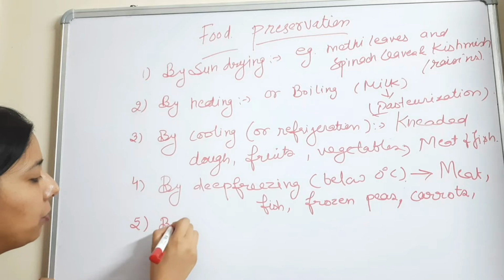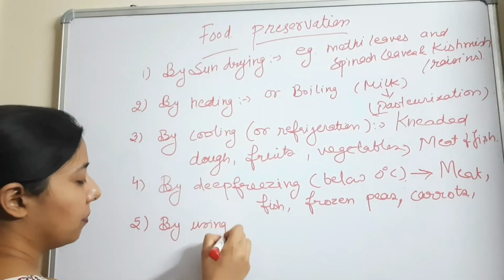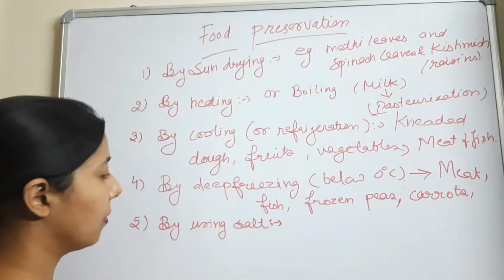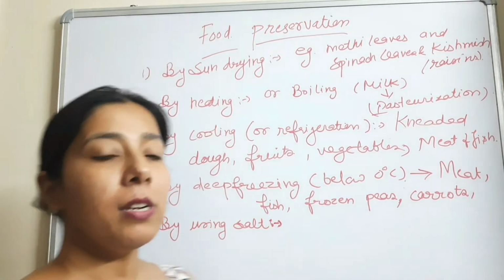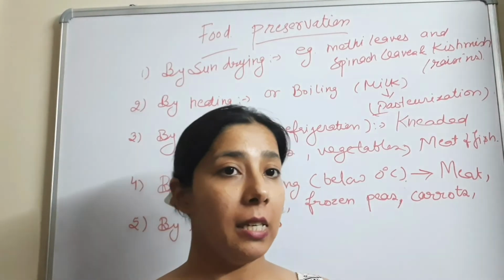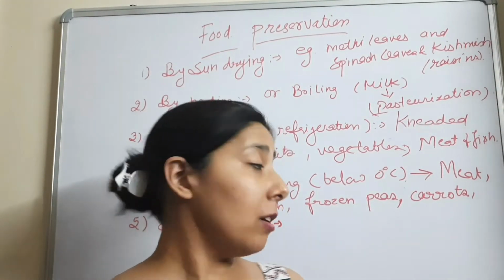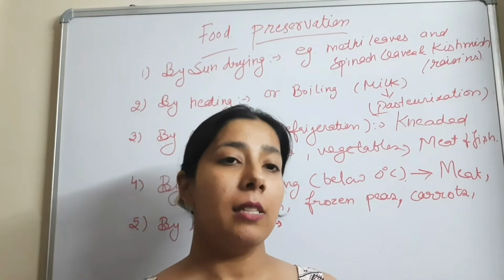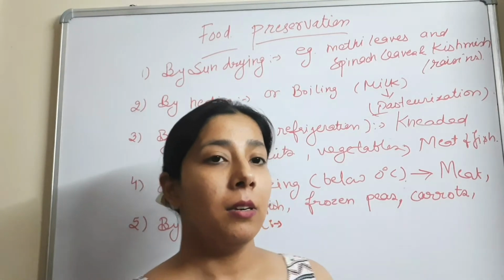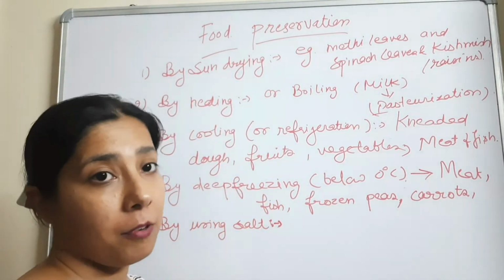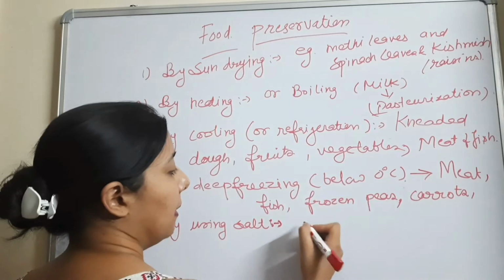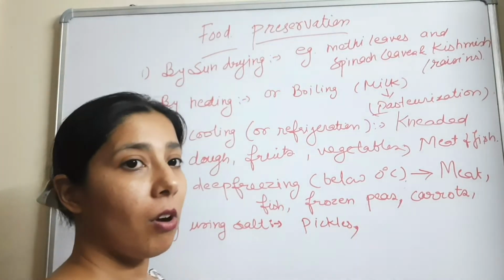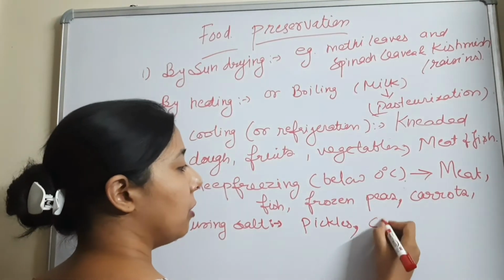Now the fifth is by using common salt. Common salt can be used as a preservation technique for the food. What does common salt do? It just reduces the moisture content in the food so as to preserve it. The things that can be preserved by salt are pickles, some chutneys,